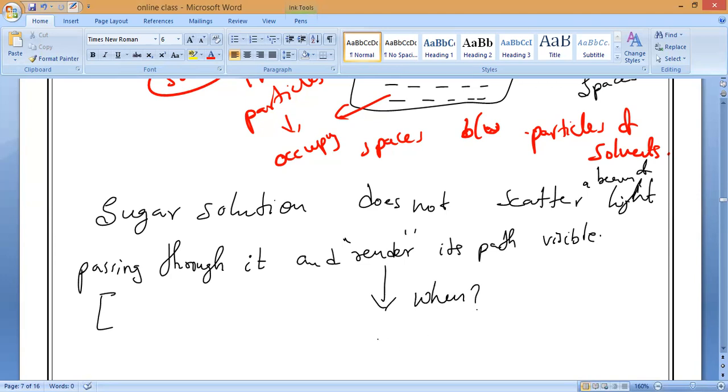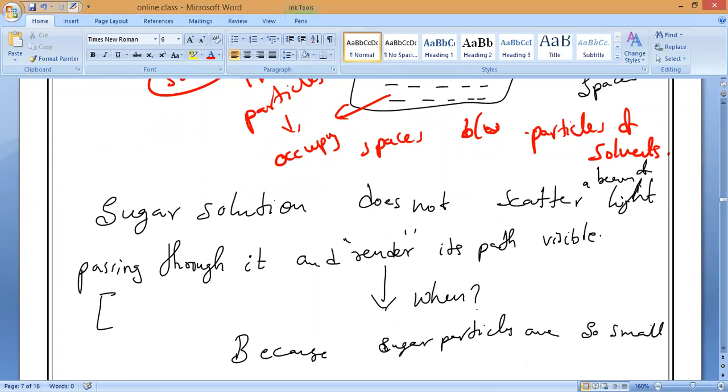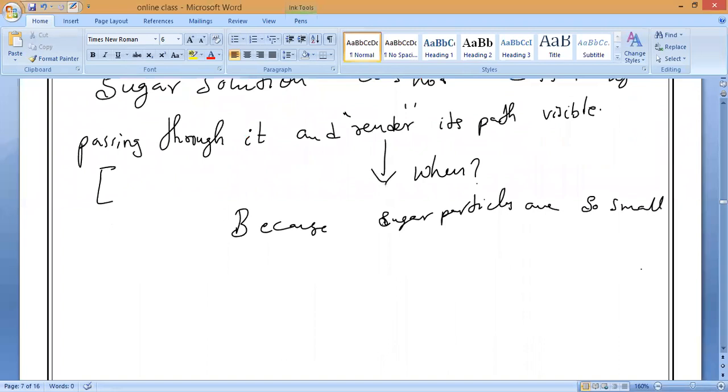Because sugar particles are so small, present inside the solution, not outside. Understand? Particles are so small that they cannot reflect light rays.